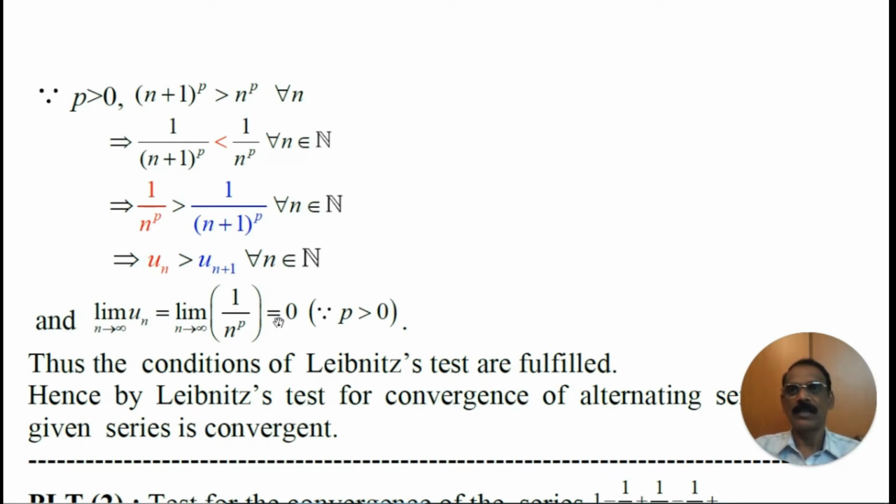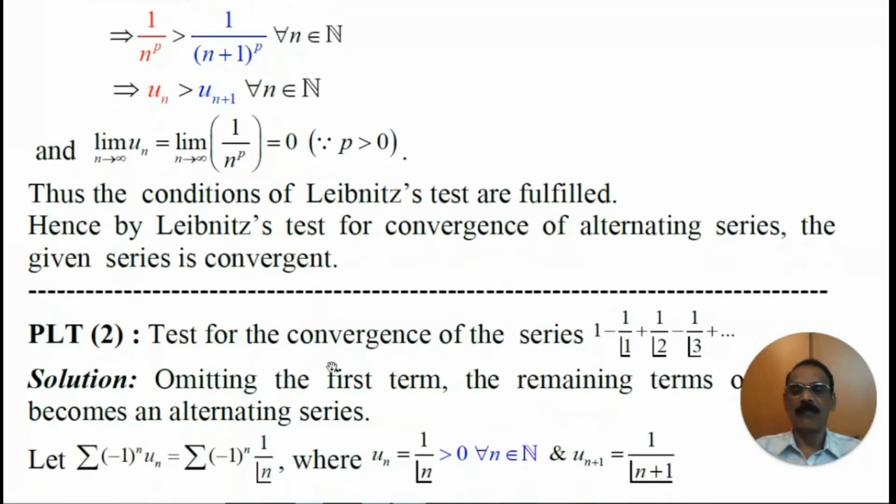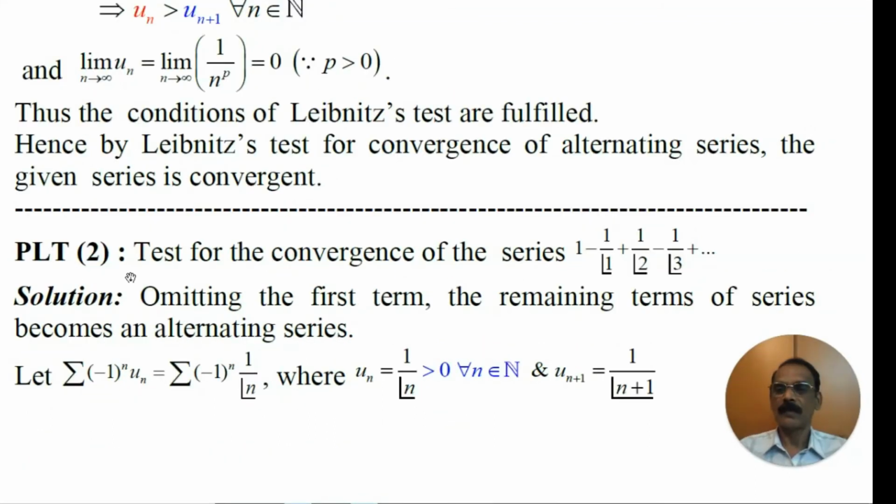The first one is un is positive. Each un is positive. The second condition is the sequence un is decreasing sequence. The third one is limit of un is 0. Thus, the conditions of Leibniz test are fulfilled. Hence, by Leibniz test, for convergence of an alternating series, the given series is convergent.